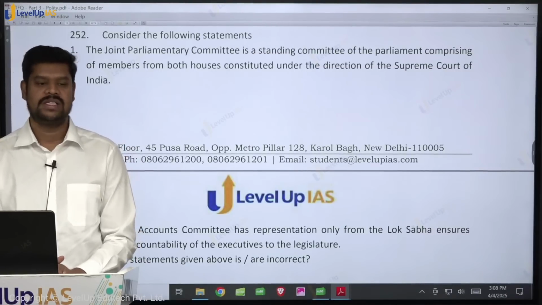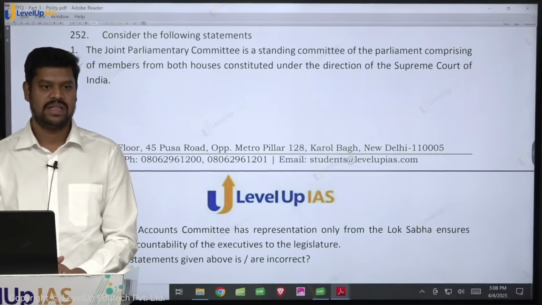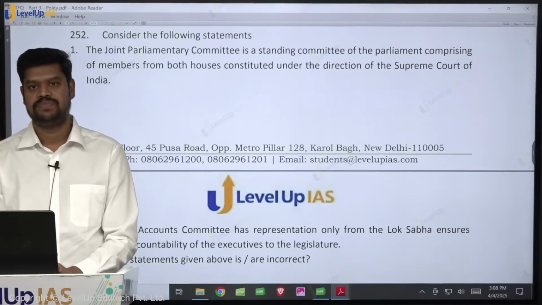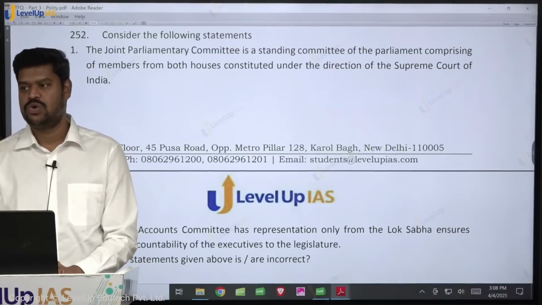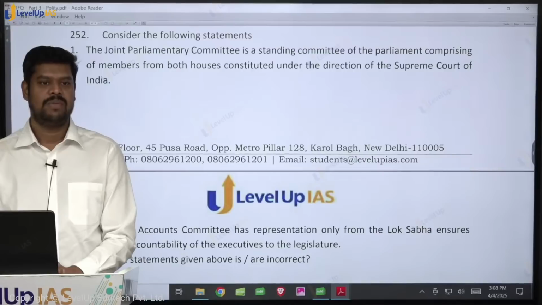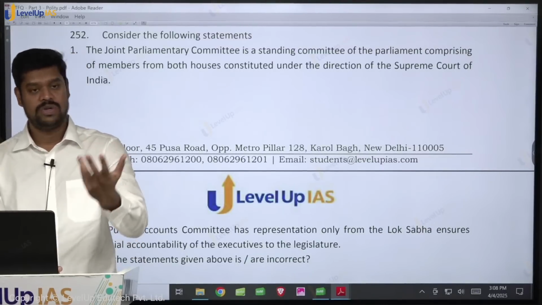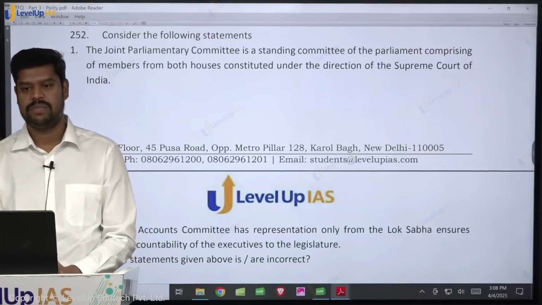Now for what purpose do you think a Joint Parliamentary Committee is established? Usually to scrutinize some controversial bills. Presently I think the Waqf bill is pending in front of a Joint Parliamentary Committee. And not necessarily only to scrutinize bills. Sometimes, if the opposition says that there is a major corruption allegation against the government, to probe that also they can establish a Joint Parliamentary Committee.